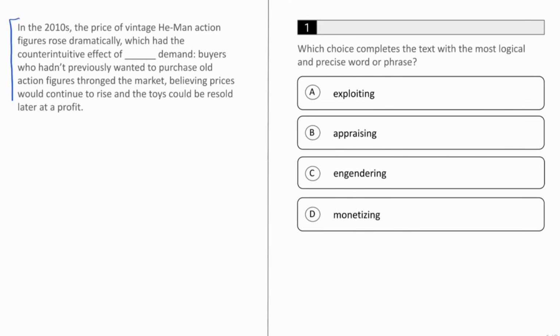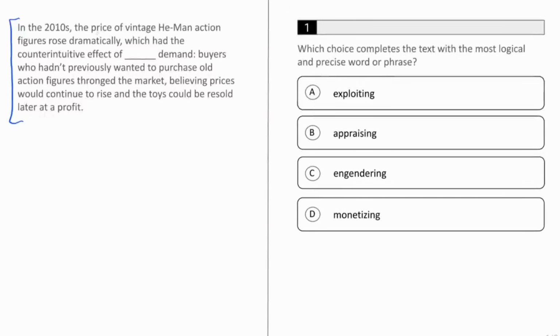Let's start by reading the text. In the 2010s, the price of vintage He-Man action figures rose dramatically, which had the counterintuitive effect of blanking demand. Buyers who hadn't previously wanted to purchase old action figures thronged the market, believing prices would continue to rise and the toys could be resold later at a profit.